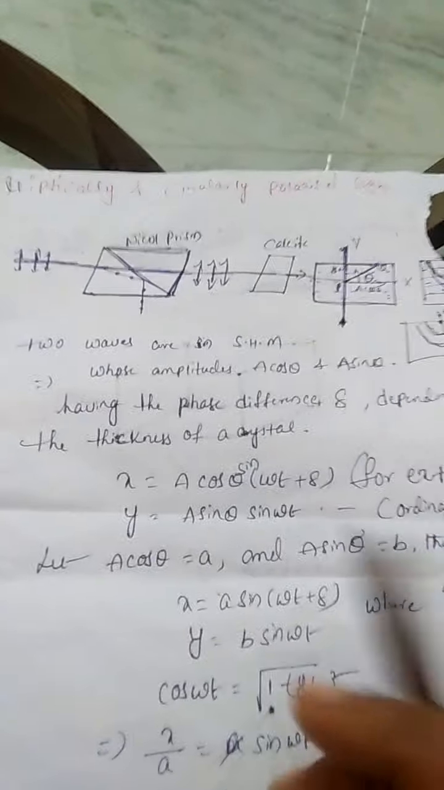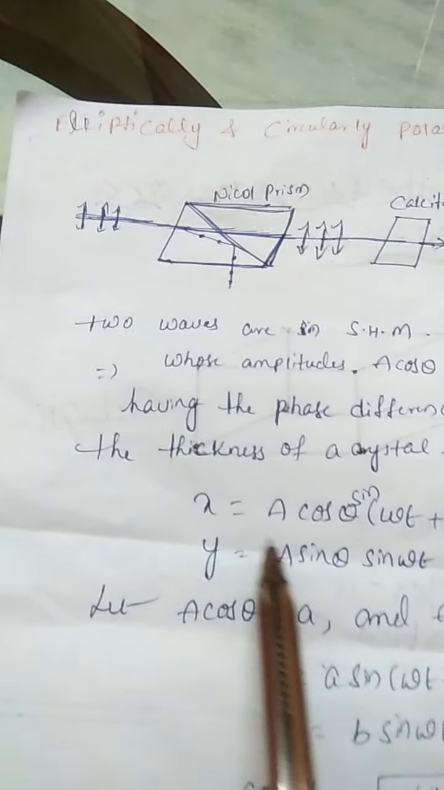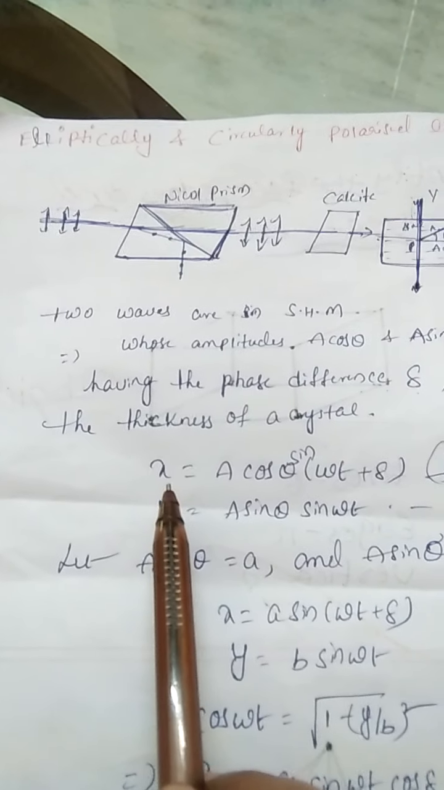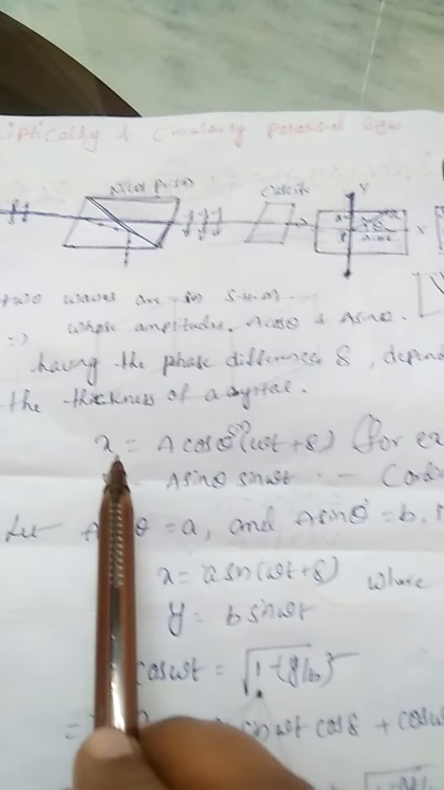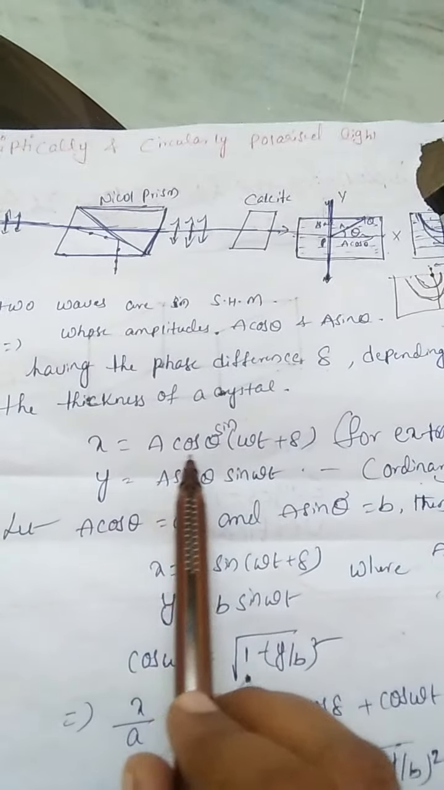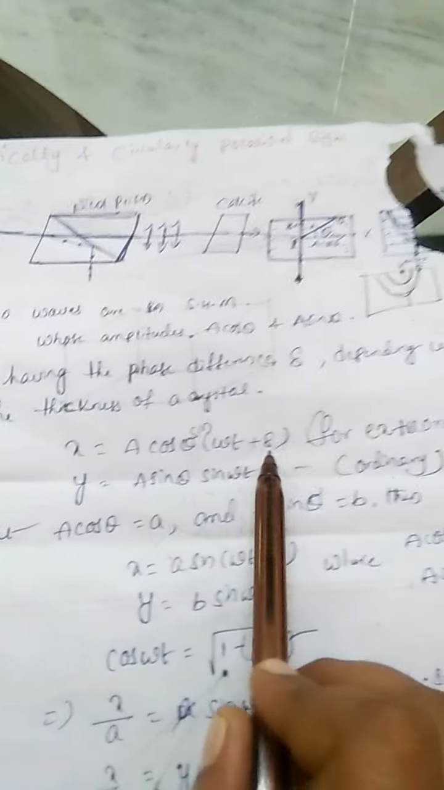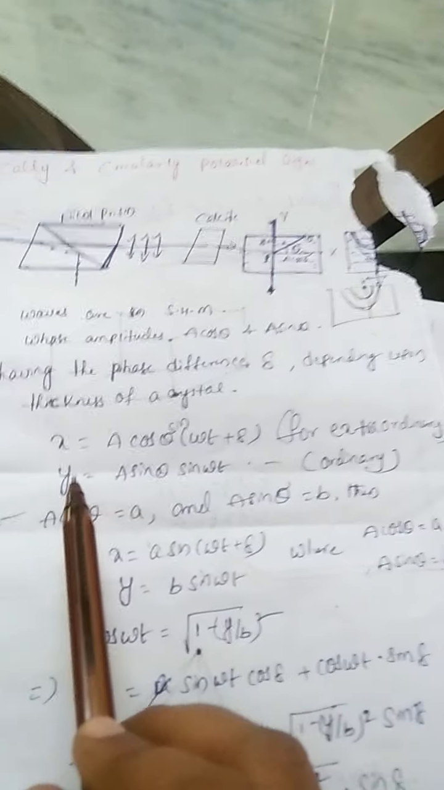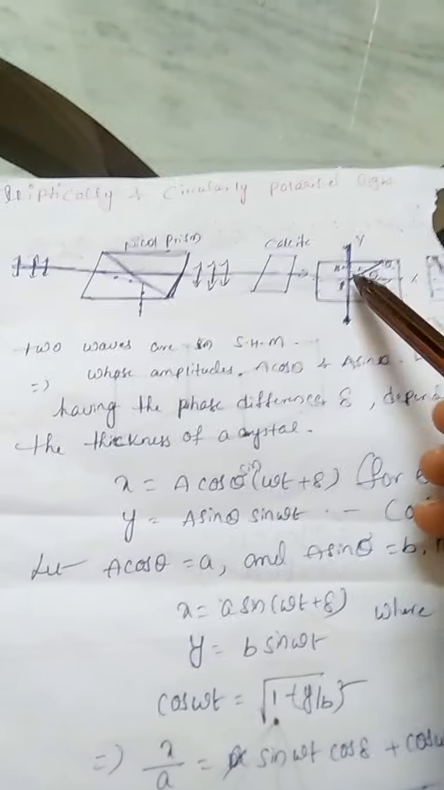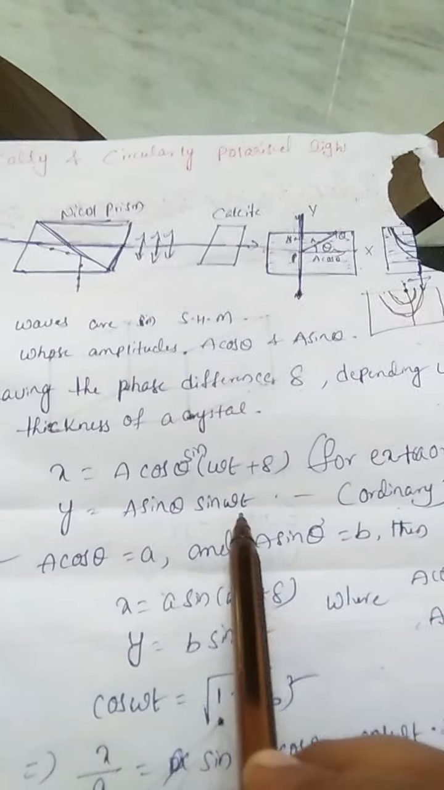So let us consider the equations. The motion of the ray traveling in the x direction is x equals A cos theta sin(omega t plus delta). For the other ray, traveling in the y direction, y equals A sin theta sin(omega t).